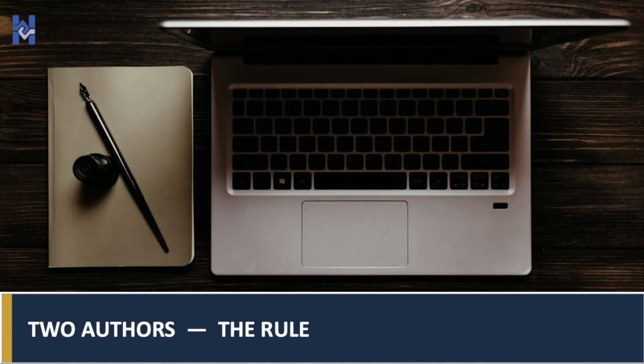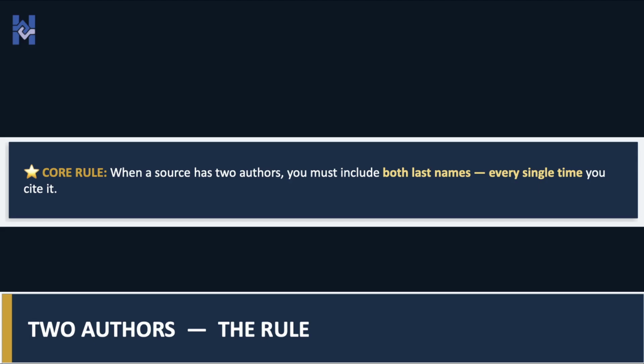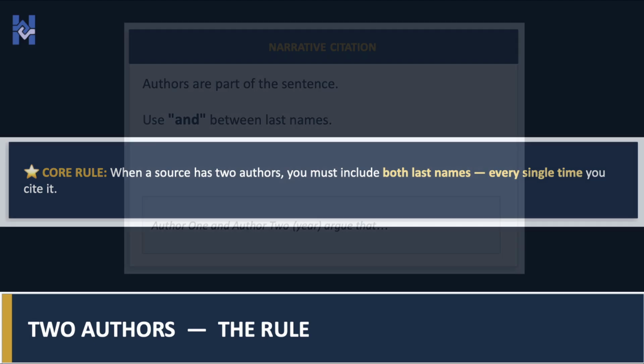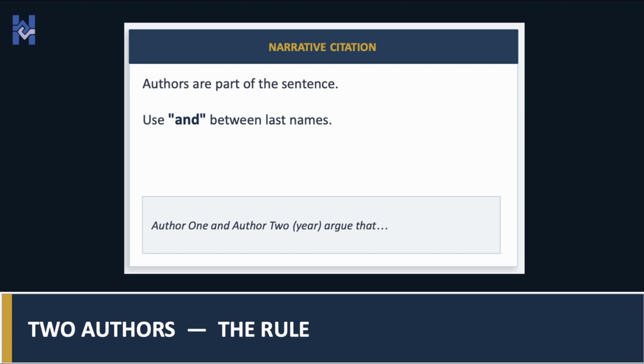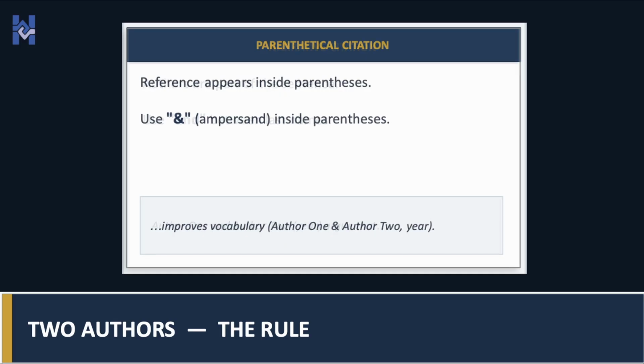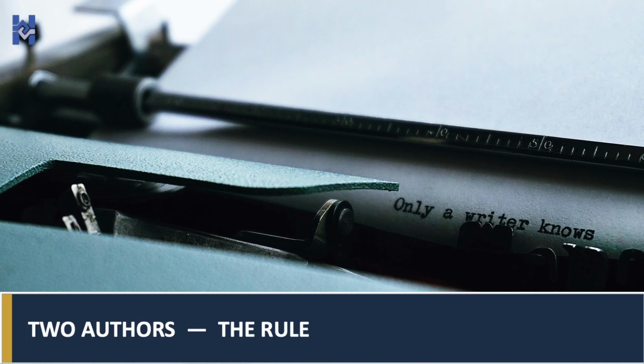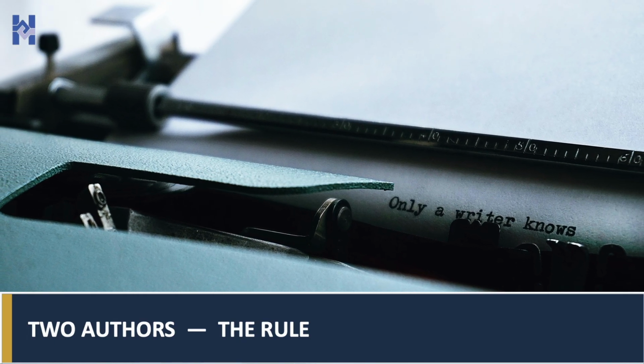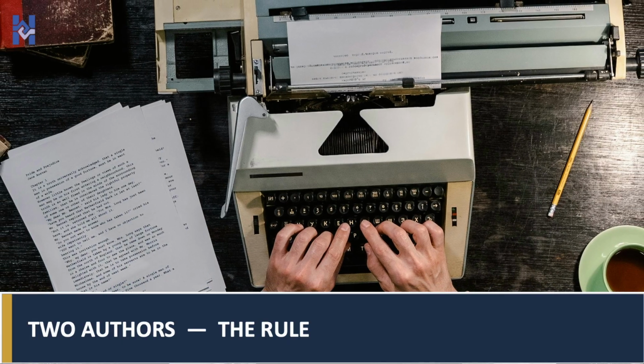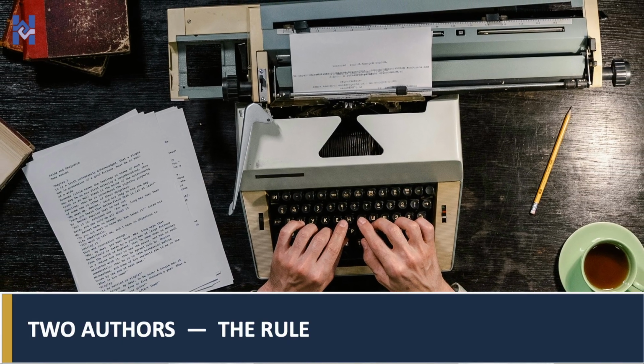The rule is simple. Every time you cite a source with 2 authors, you must include both last names every single time. There are 2 main types of citation. In a narrative citation, the authors are part of a sentence. In a parenthetical citation, the reference appears inside parentheses at the end. One important detail: use the word "and" between names in a narrative citation, but use the ampersand symbol inside parentheses.